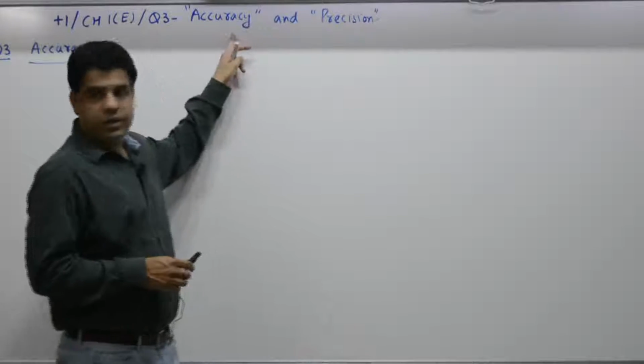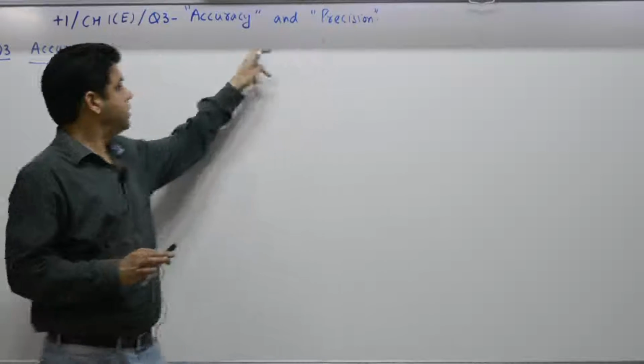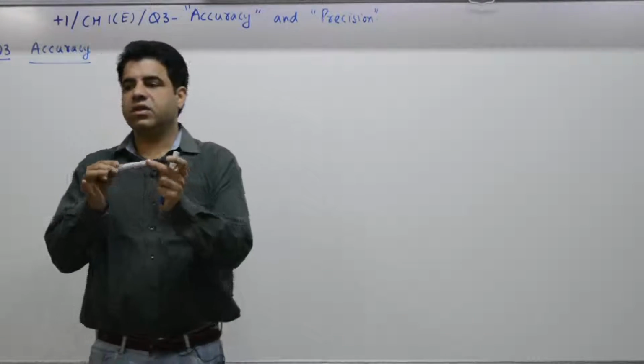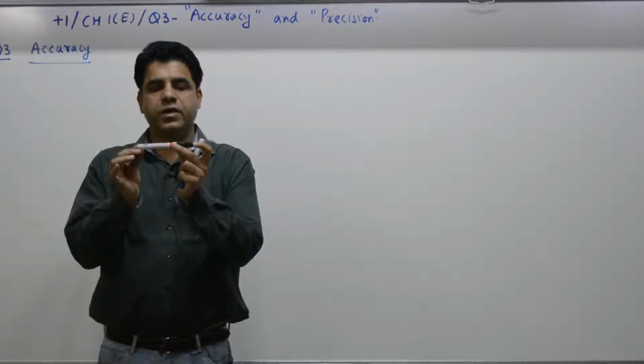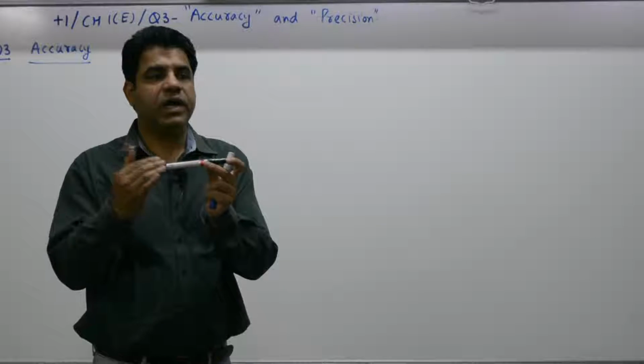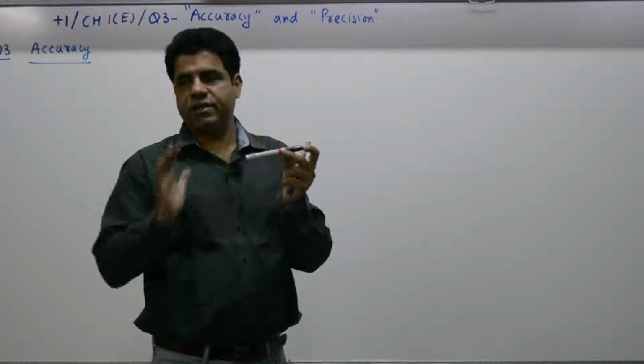Question number 3 deals with accuracy and precision. Accuracy is when you measure the length of something. It has a true value, 1. 2, you find measured value, that is by some experiment you measure its length.